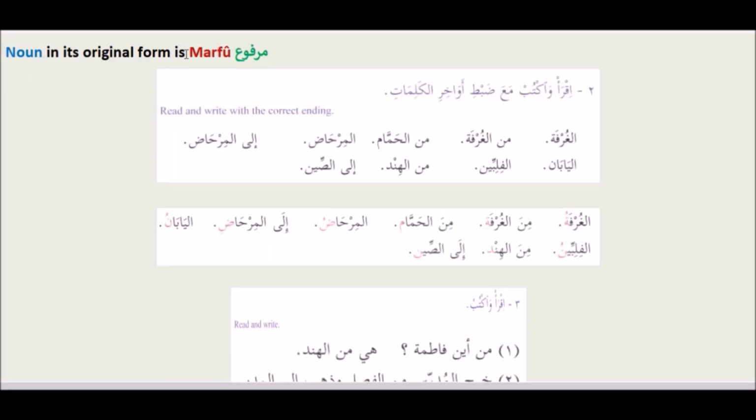A noun in its original form is marfu, that is, it will always have dhamma on the last letter. Read and write with the correct endings. Al-ghurfatu, min al-ghurfati, min al-hamami, al-mirhadu, ila al-mirhadi, al-yabanu, al-filibinu, min al-Hindi ila al-Sini. Jarr and majroor: you will get the kasra on the last letter, but when it is a noun alone, then you have the dhamma on the last letter. Here the answers are also given.